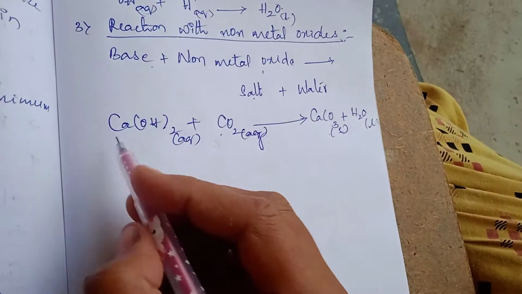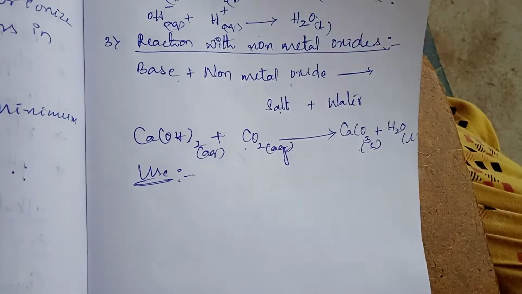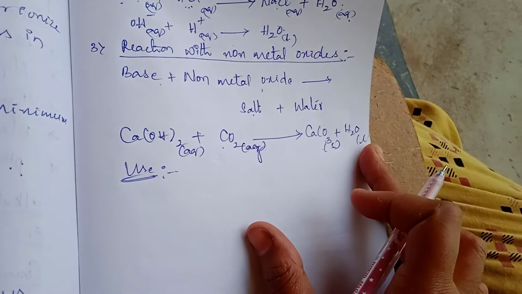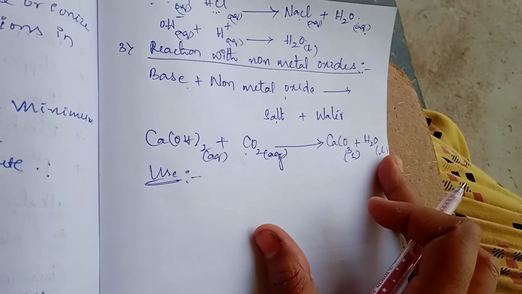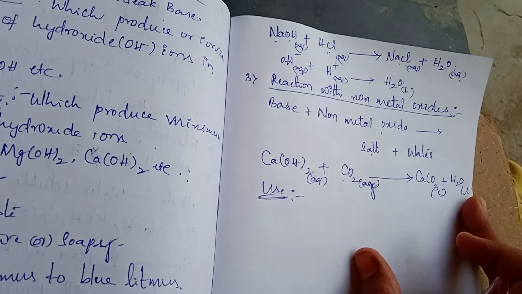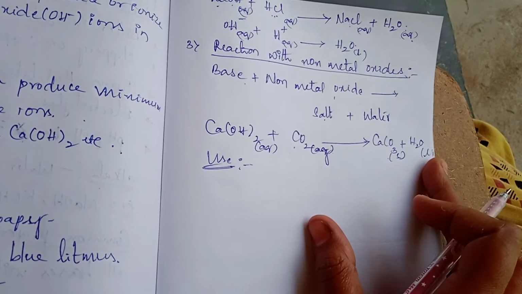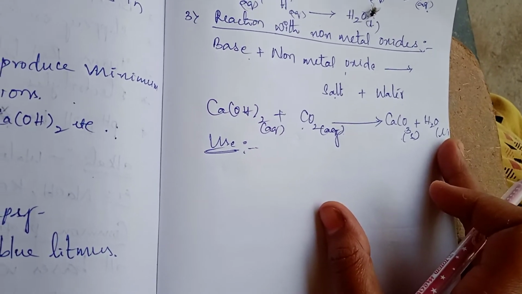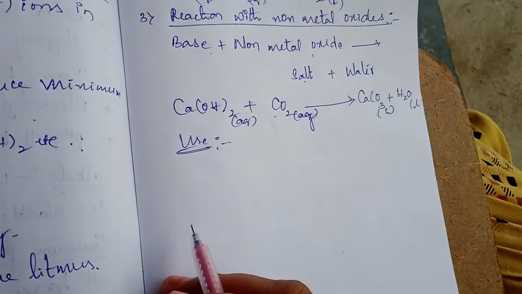Now, if you take uses, many uses we have. Best example, baking soda. Baking soda which we are using for cooking purpose, that is also a base. And soaps are examples for bases. Soaps, paste, shampoos, all these are examples for bases. Next, magnesium hydroxide is the best use of a base, which we use as an antacid to neutralize the excess of acid. Next, calcium hydroxide is also used to make bleaching powder. So many uses we have.